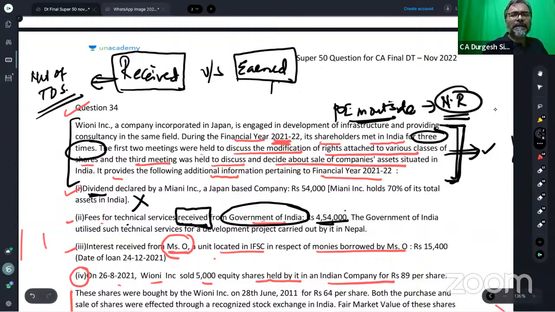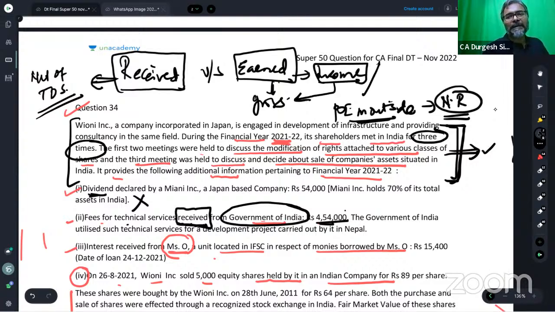Whereas if it is earned, then this is gross. You can say earned or they can say income, whatever be the wordings, that this is his income. But the moment they use the word receive, it is always received net of TDS, students. Is that clear to all of you? So you will have to make a particular write-up over here.